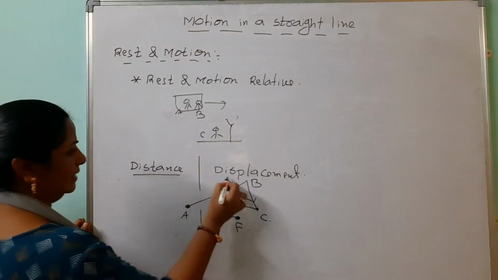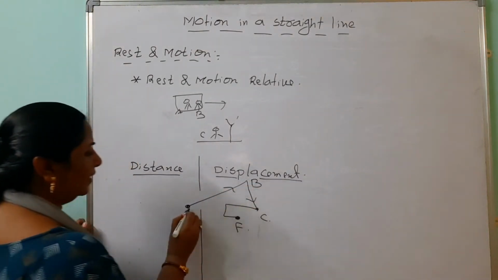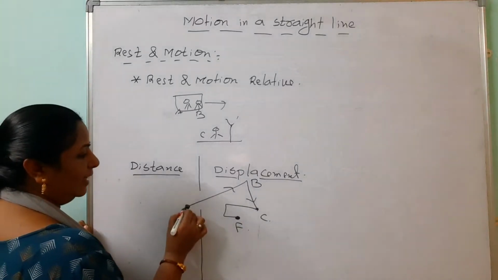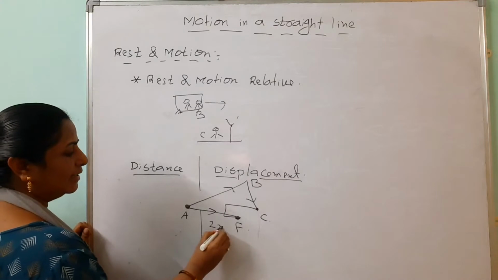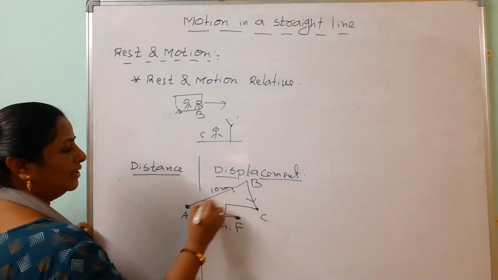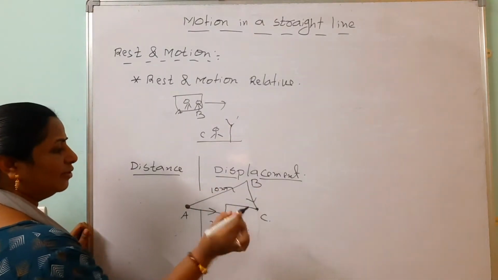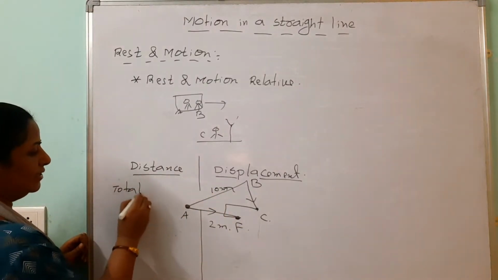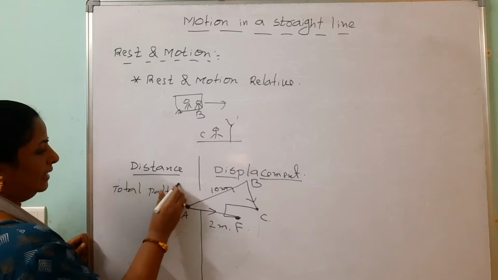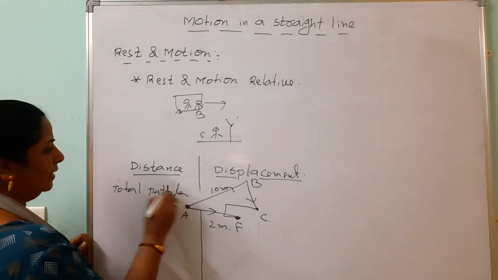Nothing but distance. And what is the shortcut? The initial position is A and the final position is F. So initial to final, this is 2 meters, this is 10 meters. The total path length, with no particular direction, is called the distance. Total path length is nothing but distance.